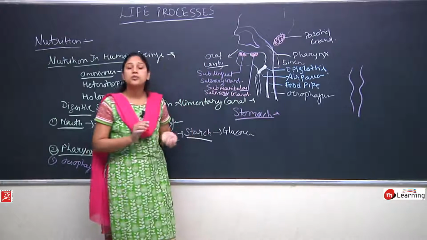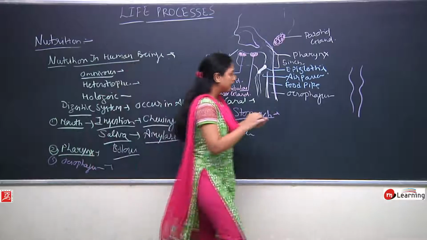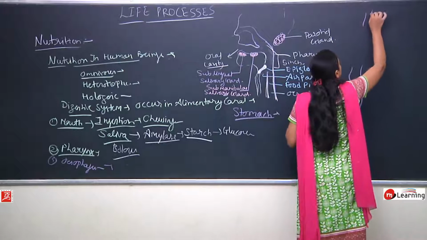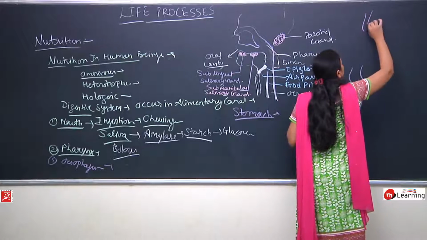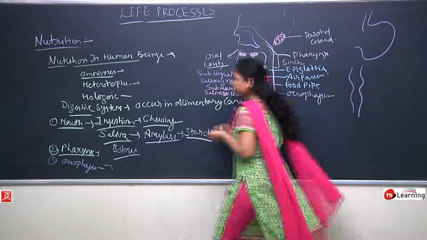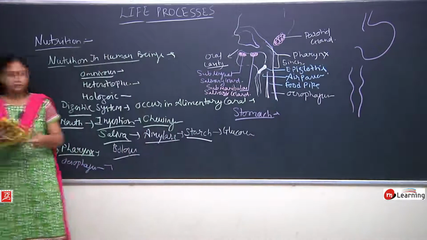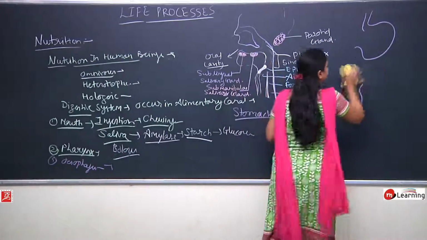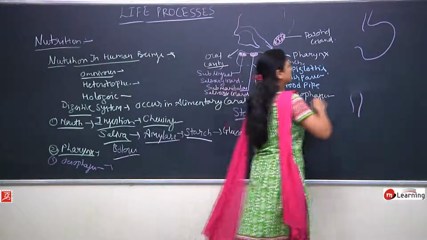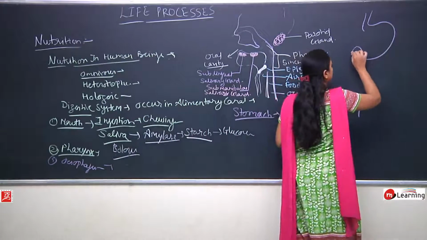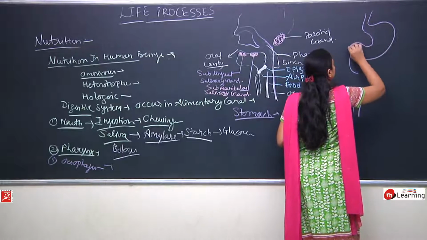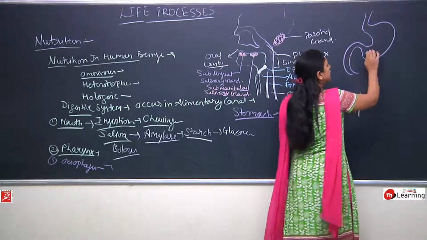The stomach is also a hollow muscular structure, and the structure is like this. This is the esophagus, and from here the intestine starts.